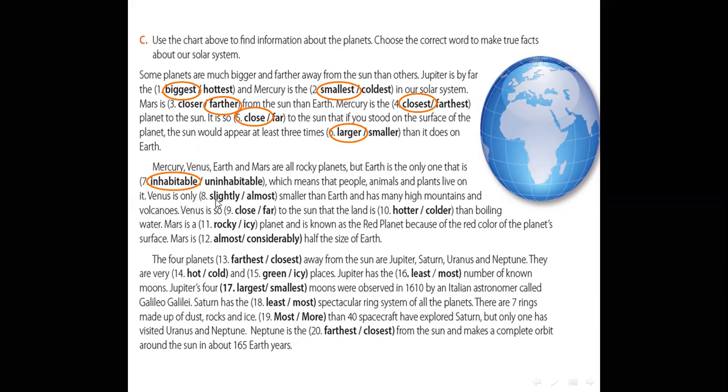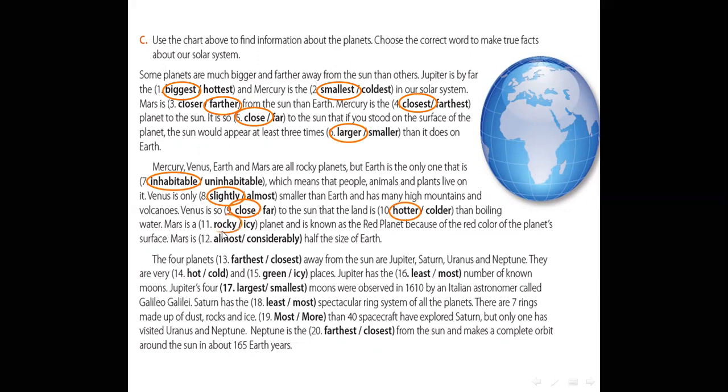Venus is only slightly smaller than Earth and has many high mountains and volcanoes. Venus is so close to the sun that the land is what? Yes, hotter than boiling water.